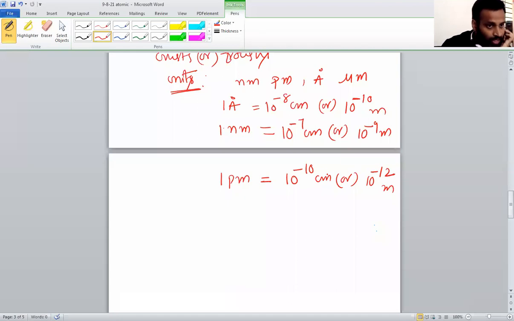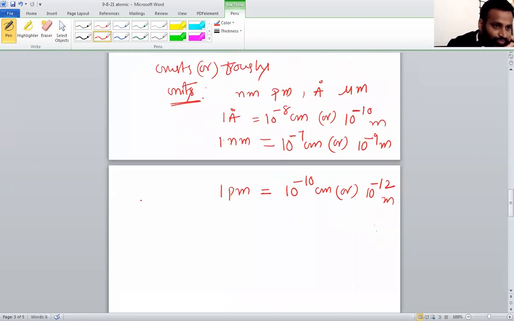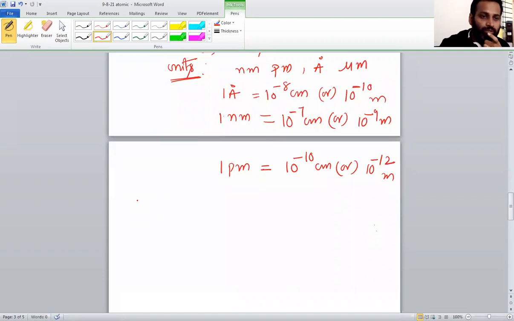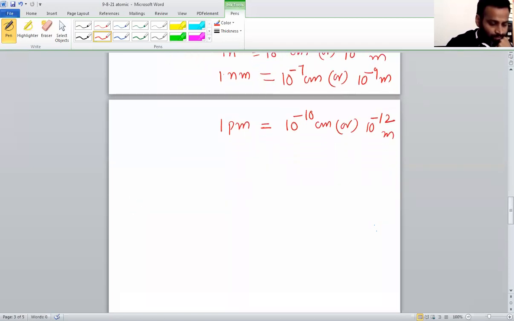Very, very important. In frequency calculations we sometimes have to convert units, because we use the speed of light in centimeters and meters. If the wavelength or wave number is given in nanometer, picometer or angstrom, we have to convert it into centimeters and meters. That's why we have to understand these unit conversions, everyone.